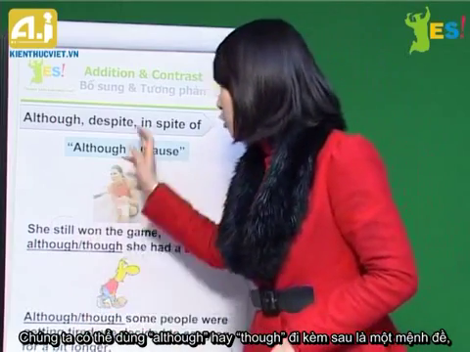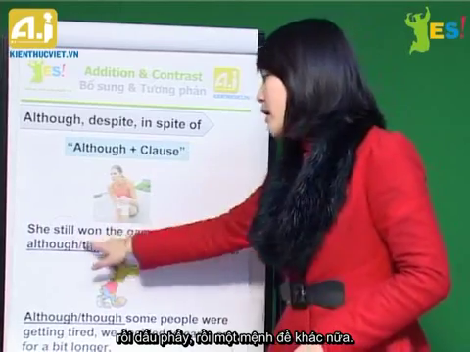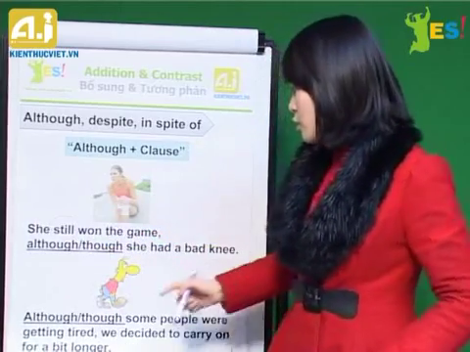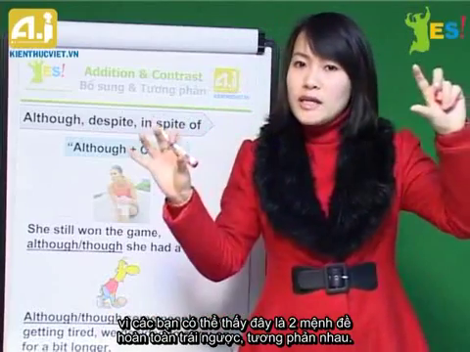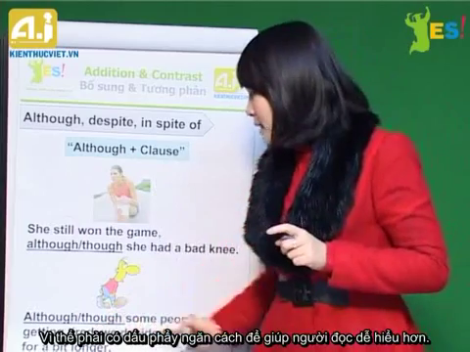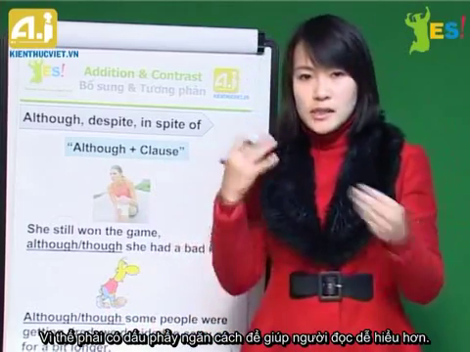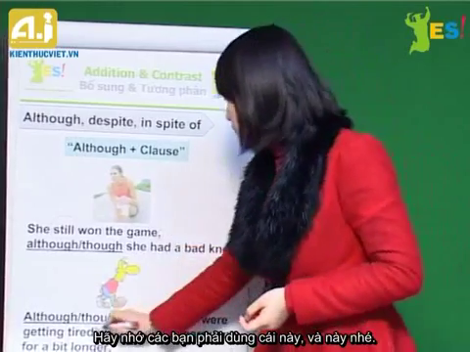You can use although, and then a clause, and then a comma, and then another clause, okay? Never connect these sentences without a comma, because you can see that there are two contrasting clauses in the same sentence, separated by the comma, so it's easier for people to understand. So make sure that you use this one.